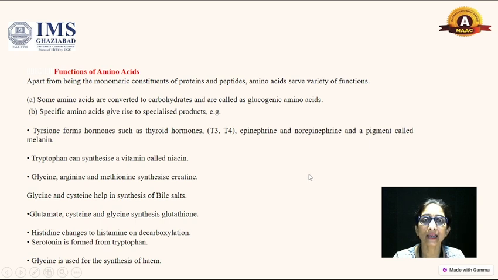Glutamate, cysteine and glycine take part in the synthesis of glutathione. Glycine is used for the synthesis of the heme group. Thus, these amino acids have different functions and participate in protein synthesis.